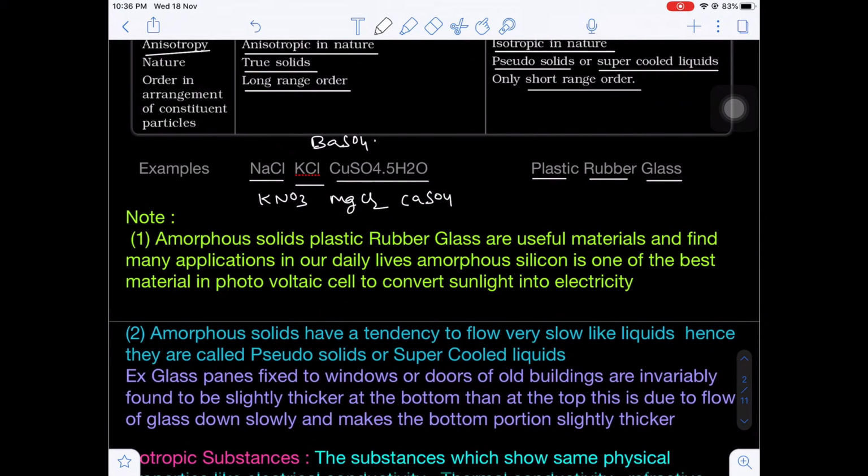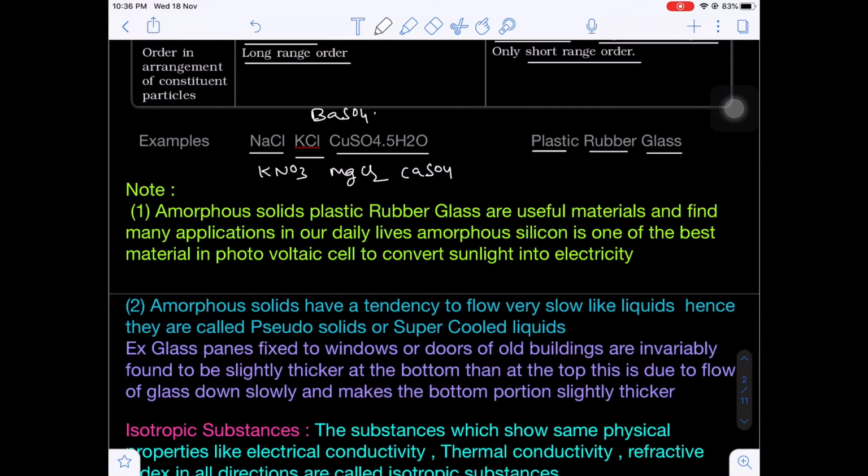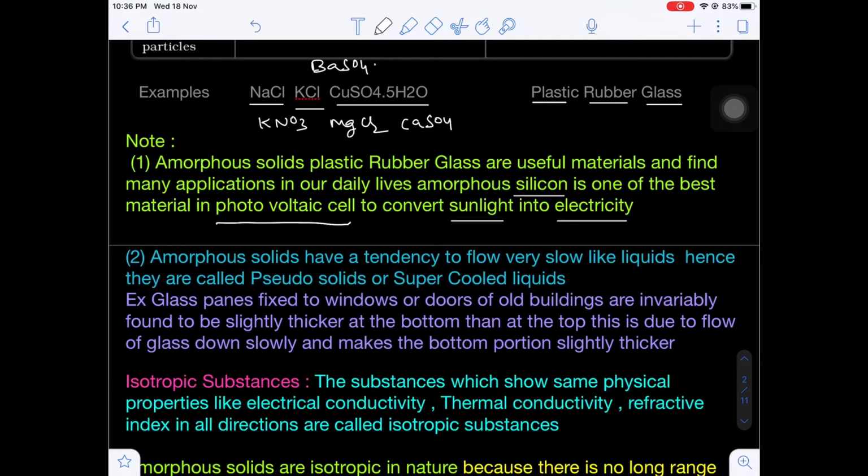Now amorphous solids have a great importance in regular life. Example, amorphous silicon. It is the best material used in the photovoltaic cell, where sunlight will be converted into electrical energy. Sunlight will be converted into electricity. Amorphous solids have a great tendency to flow slowly like liquids. That's why they are called pseudo solids, otherwise super cold liquids. Do you know the best example?